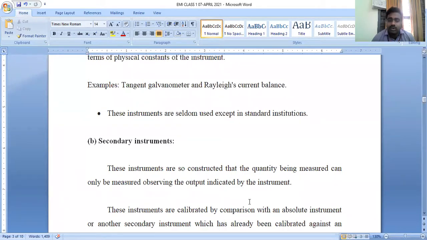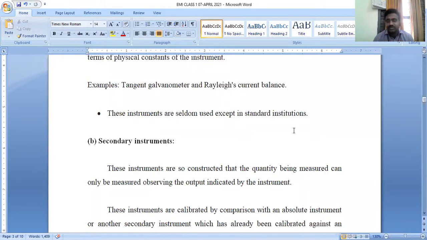Depending upon the output measured, the instrument can be classified as a secondary instrument.